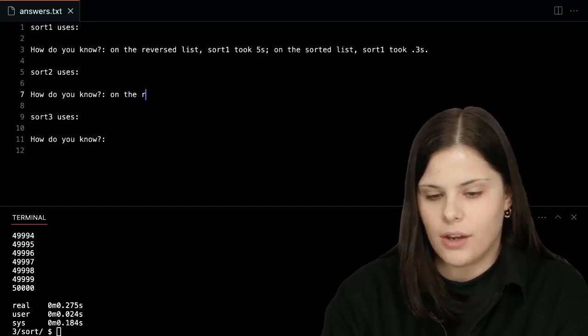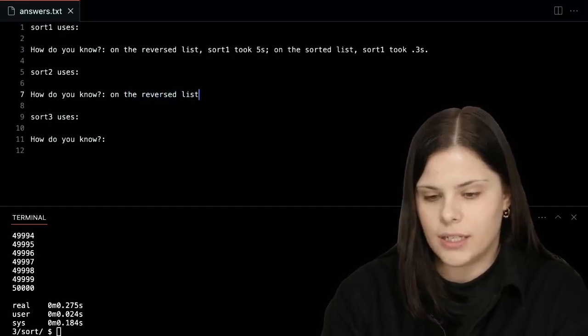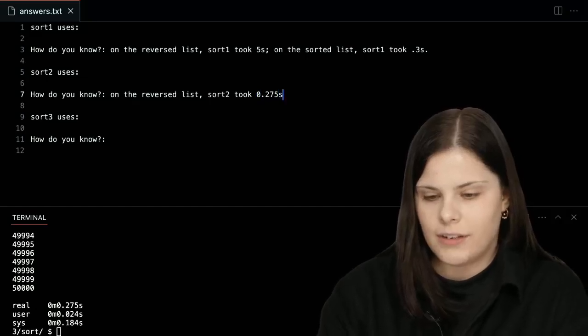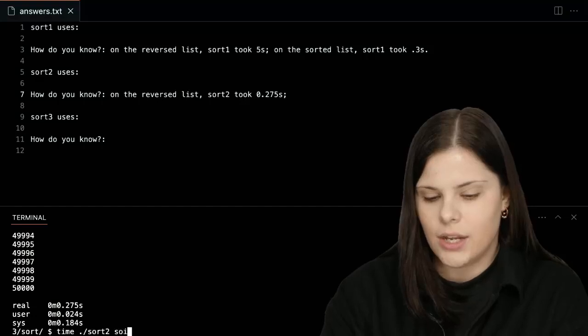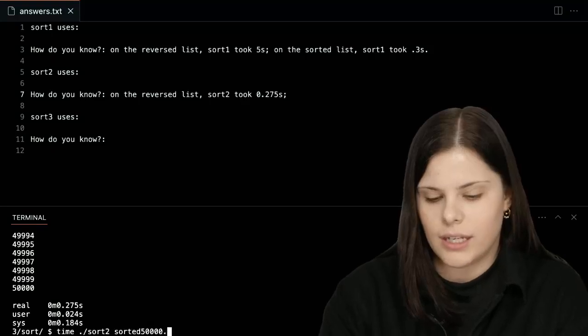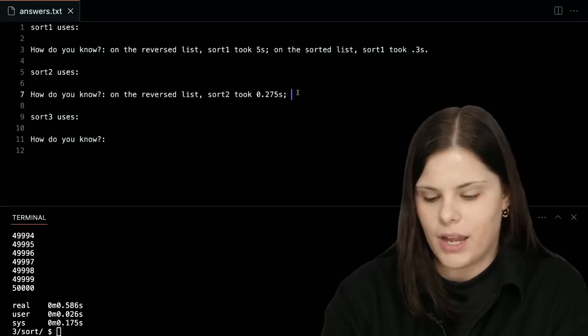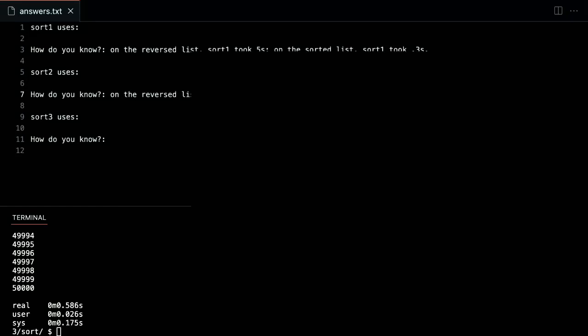On the reversed list, sort 2 took 0.275 seconds. And now let's do the same exercise just for a different list. So sorted 50,000.txt. This one was also really quick. Okay, so let me take a note, and in a second we can chat about what is going on here.